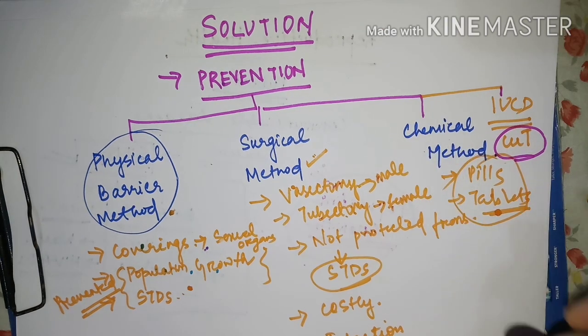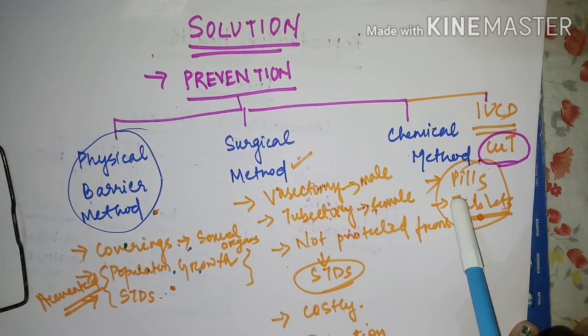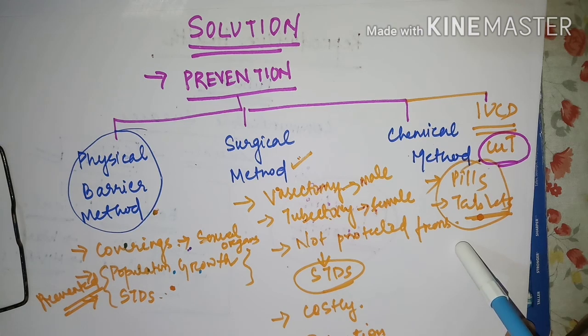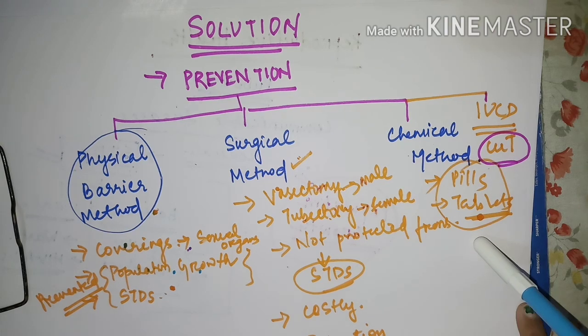Then next comes the chemical method, in which pills are used. There are tablets, which are generally taken orally. There are also vaginal pills. These are generally made up of hormones, and these drugs create such a scenario inside the female reproductive organ that fertilization is prevented. It also creates a problem for egg release in females. So the eggs are not released at the right time, and hence pregnancy is prevented. This is how this method works.